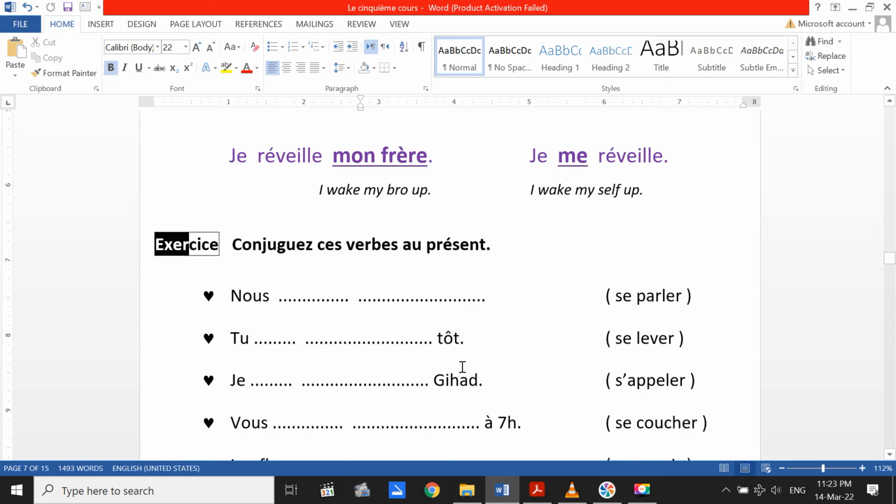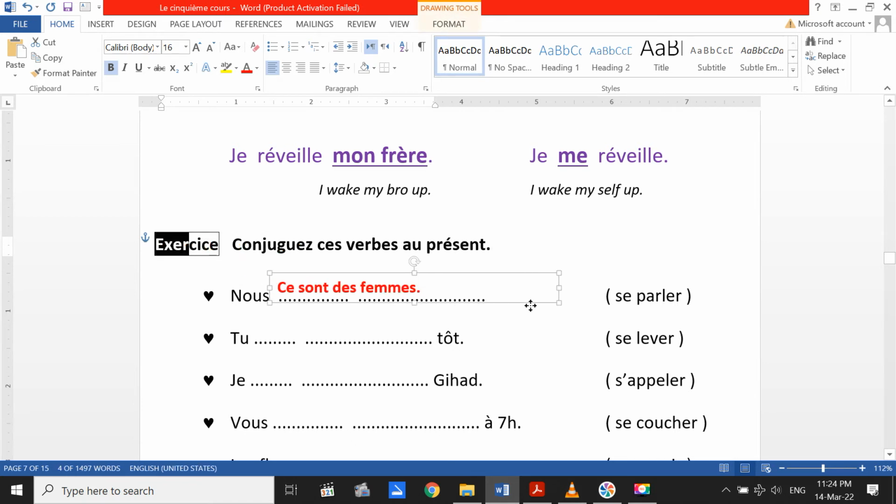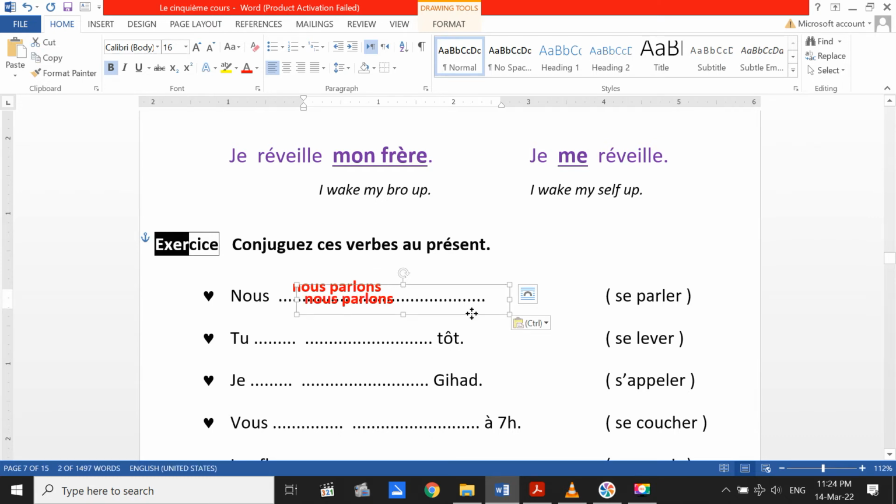So here, cet exercice, conjuguer ces verbes au présent, conjuguer ce verbe au présent, donc it will be, here we said, se parler. It's with nous, so we write another nous, and parler is the first group verb, so here we cancel the R and we add ONS. Nous parlons. If it's parler only without se, it will be nous parlons. But with se, nous nous parlons.